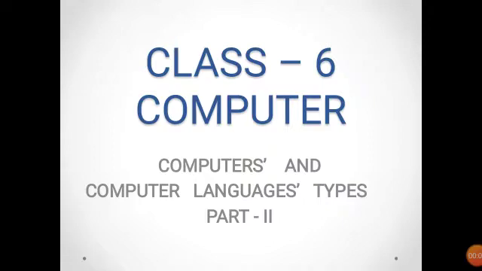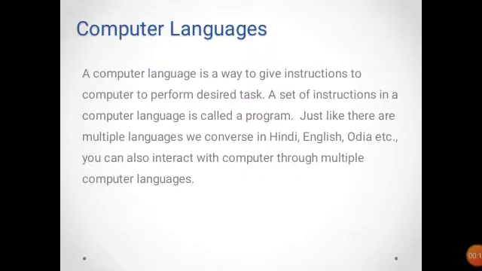This is the second video of the first lesson. This video shows about the computer languages and its types. A computer language is a way to give instructions to a computer to perform a desired task. A set of instructions written in a computer language is called a program.